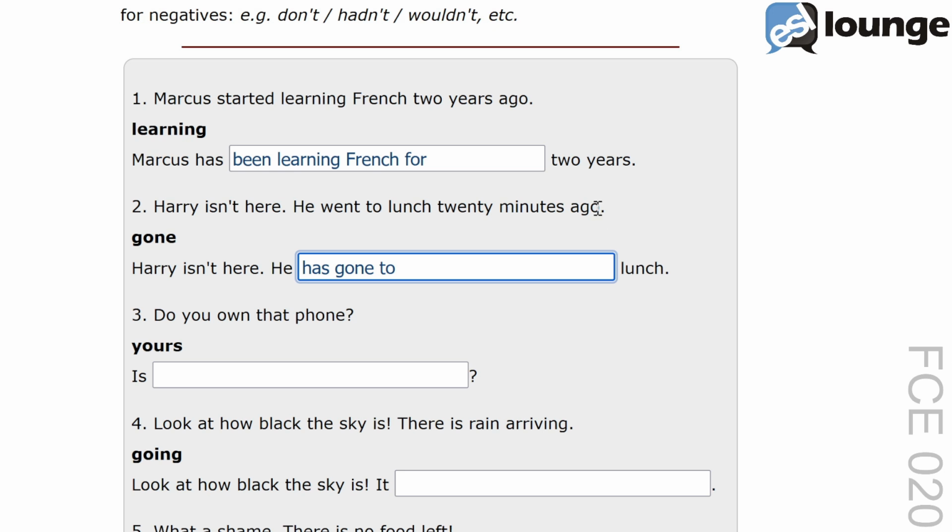This transformation uses the present perfect tense to indicate that Harry went to lunch and is still there. Has gone to shows the action and its current relevance. Another example would be, she has gone to the store.